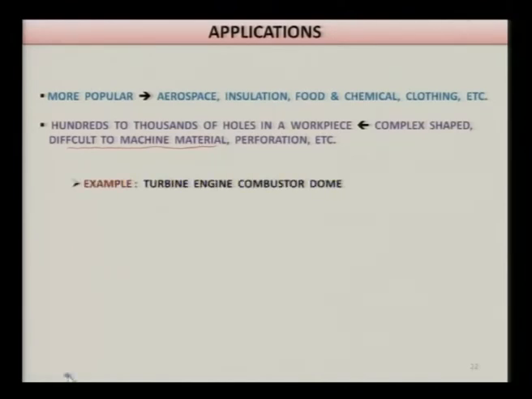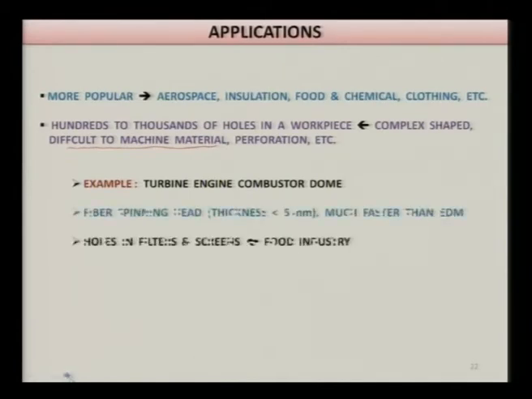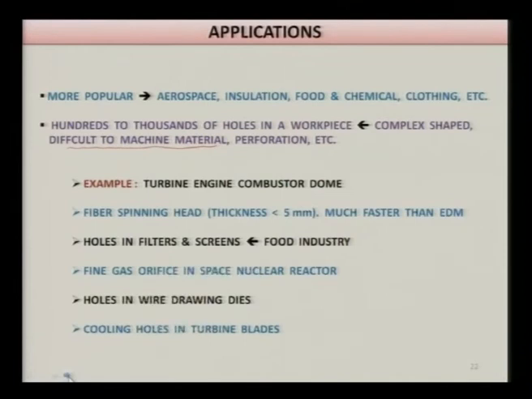Example: turbine engine combustor, I will show you the figure of this. Fiber spinning head, thickness less than 5 millimeter, much faster than the EDM process to make hundreds of holes there. Holes in filters and screens, especially used in food and textile industries. Fine gas orifice in a space nuclear reactor.